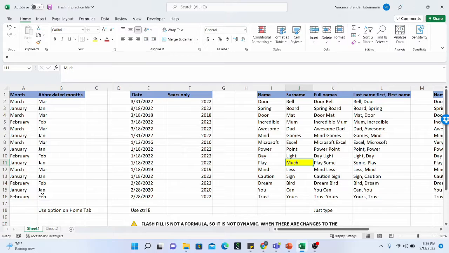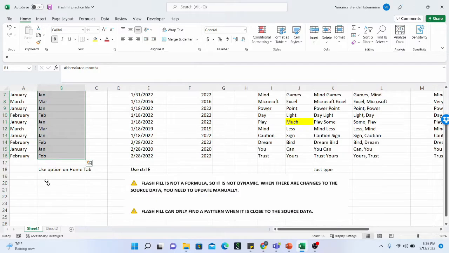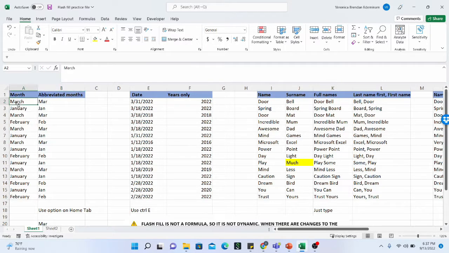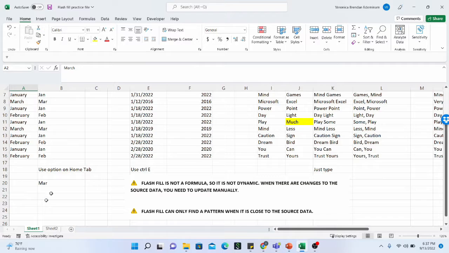In this situation, let us try to see if we can apply flash fill to the months of the year to get these abbreviated months, just like we've gotten here. Let us see if we can do that, beginning from cell B20. I'm just going to type MAR because cell A2 is March.